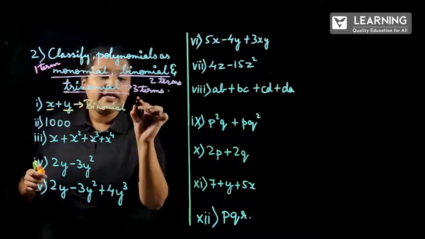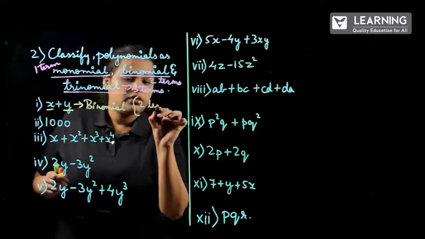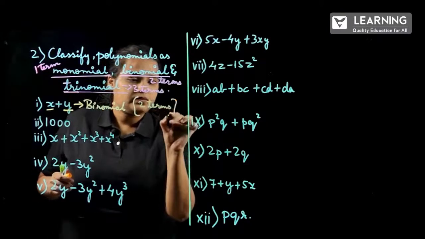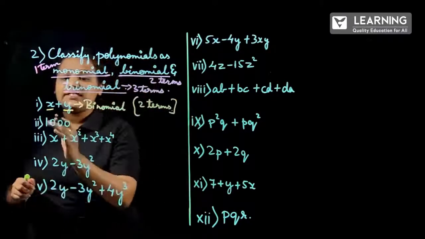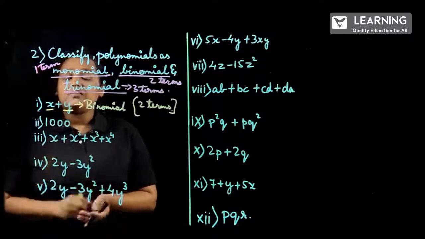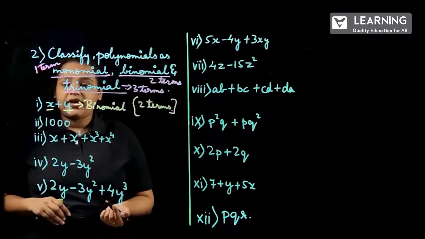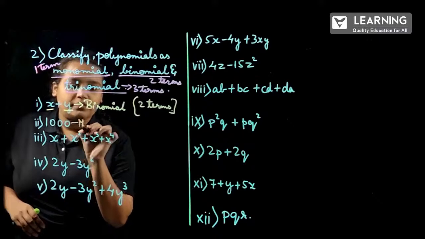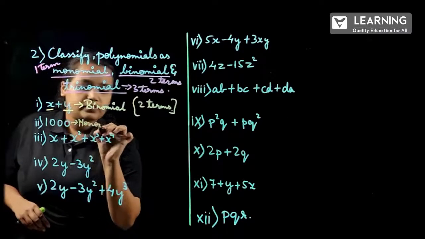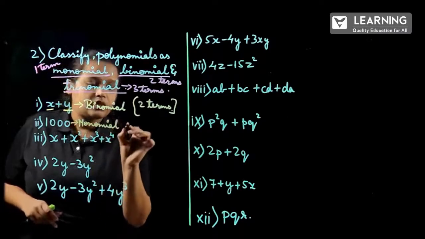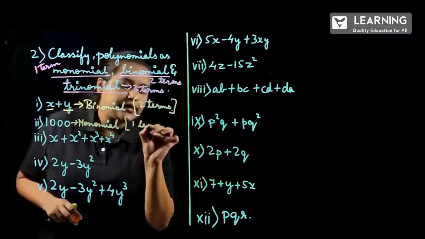Why is it binomial? It has 2 terms. Correct? And the next question, just 1,000. So 1,000 means it has only one term. So it is monomial, because of one term.